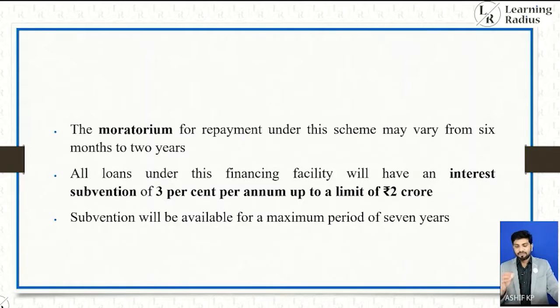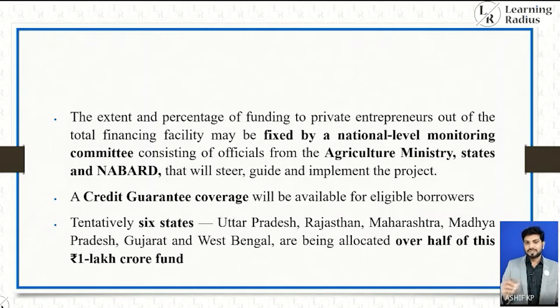The moratorium for repayment under this scheme may vary from 6 months to 2 years. All loans under this financing facility will have an interest subvention of 3% per annum up to a limit of 2 crore. Subvention will be available for a maximum period of 7 years. The extent and percentage of funding to private entrepreneurs out of the total financing facility may be fixed by a national level monitoring committee consisting of officials from Agriculture Ministry, states and NABARD that will steer, guide and implement the project. A credit guarantee coverage will be available for eligible borrowers.